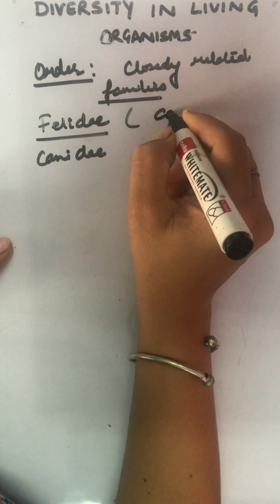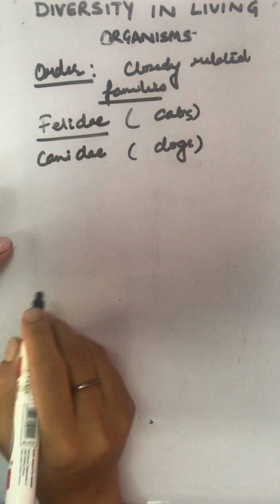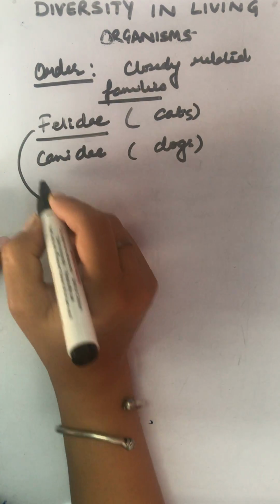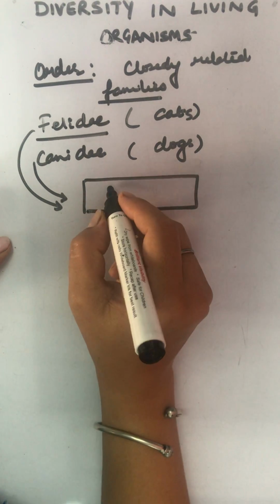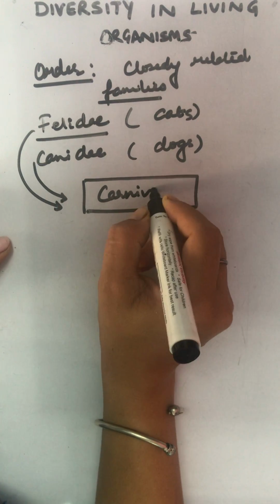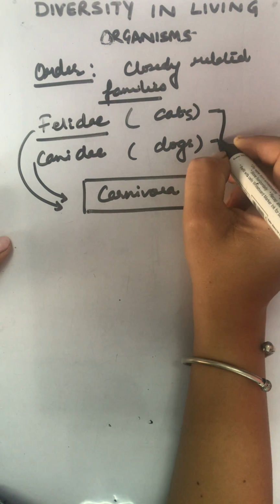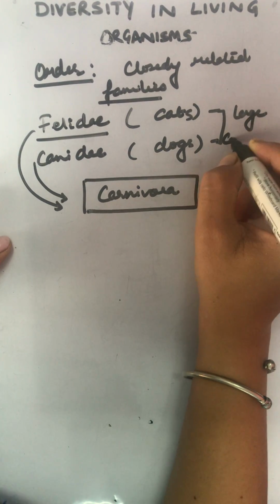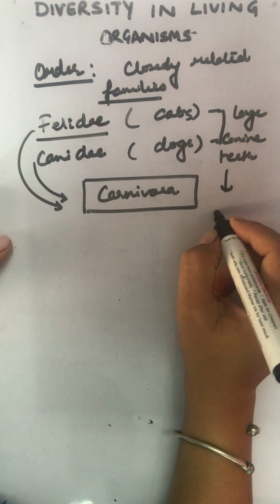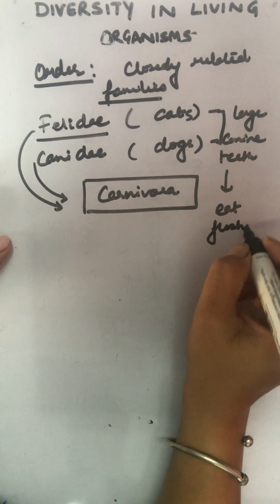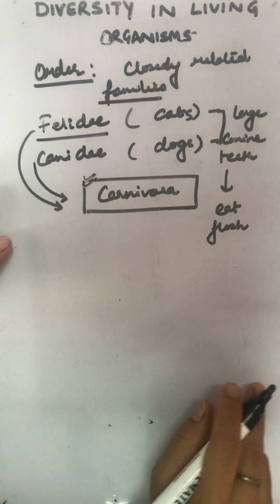This is a cat family and this is a dog family, right? Both are assigned under the same order. Which order? Order Carnivora. Why? Because they both have large canine teeth, and they eat flesh. So they are carnivores and they are under order Carnivora.